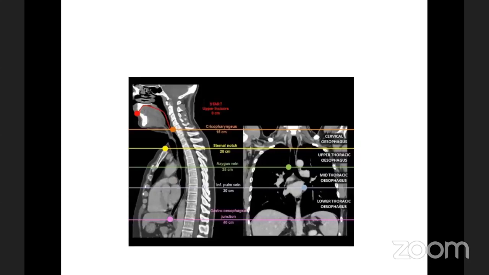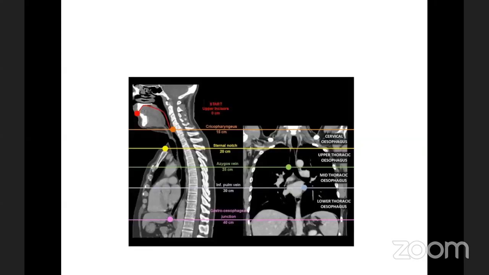Earlier, before imaging like CT and PET-CT, we always tried to take an X-ray of the cervical and thoracic vertebrae, and look at the lesion with barium, and note the location of the lesion with respect to the vertebral bodies.